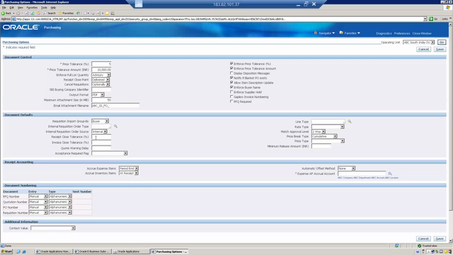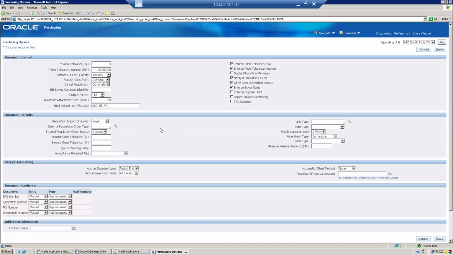Here we'll understand this receipt close tolerance. For example, the PO is created with 100 quantity, and the receiver received 98 quantity. The remaining 2 quantity was not received. In that case, do you want the system to keep the receiving status open, or do you want the system to close it automatically?